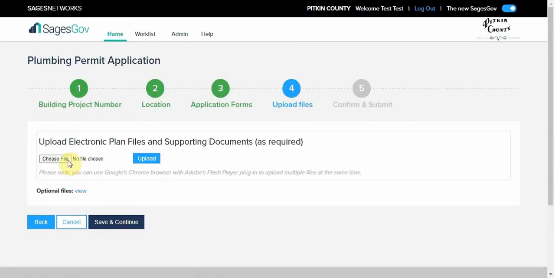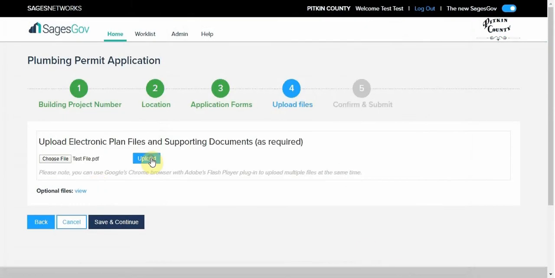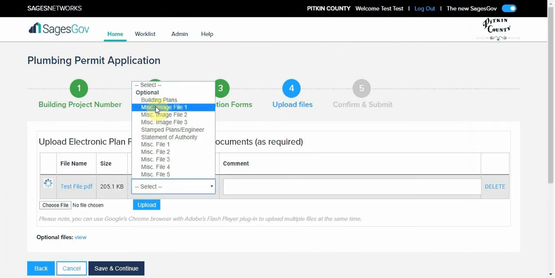Step 4 will allow you to upload files. Once you have selected a file, you can click the upload. You must select a file type.